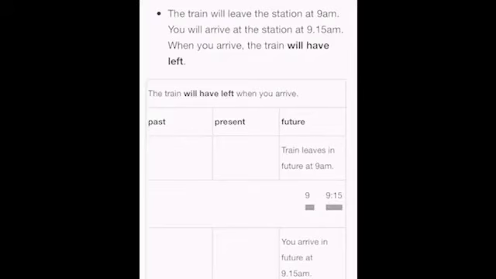Now see, you arrive at the station somewhere at 9:15 a.m. Correct? That too is in future. Correct? And then what will you tell? You will tell that the train will have left. Got it?